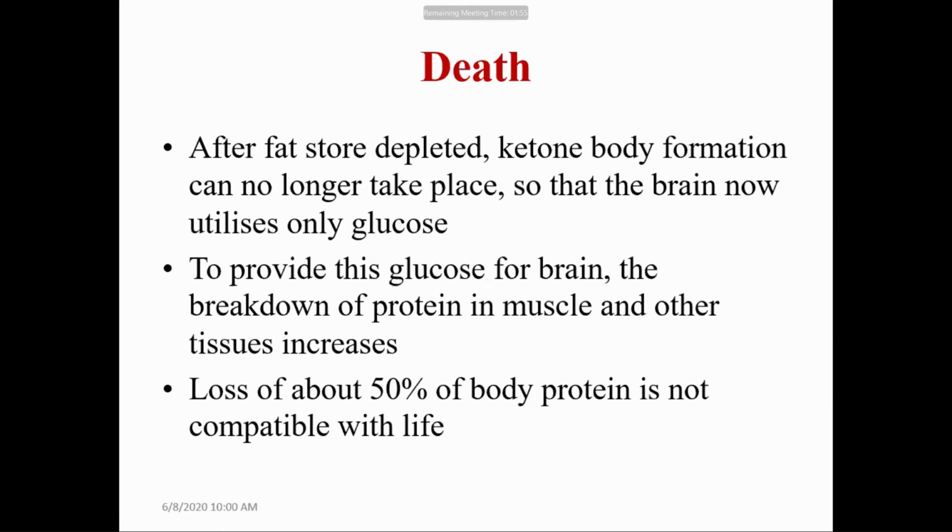So in the third stage, what happens? Increased proteolysis takes place, and this increased proteolysis is also considered a pre-mortal rise.